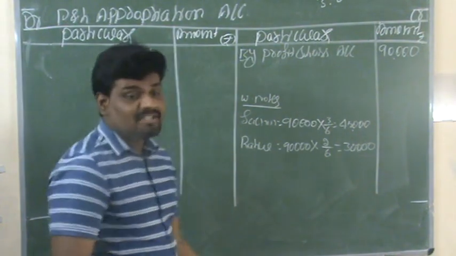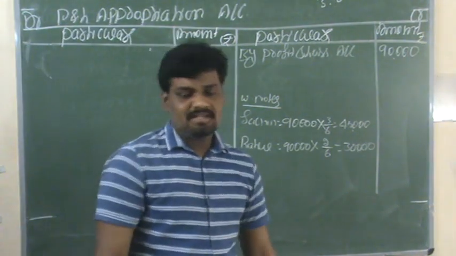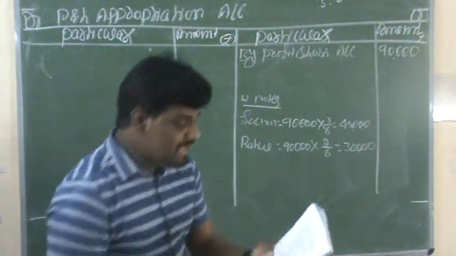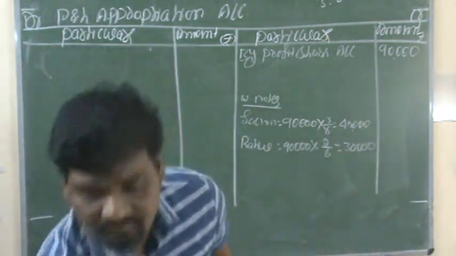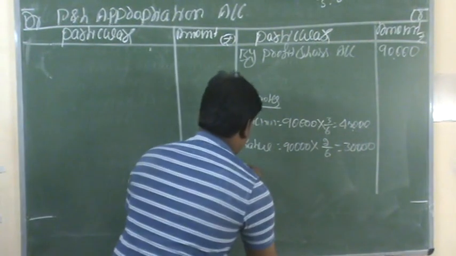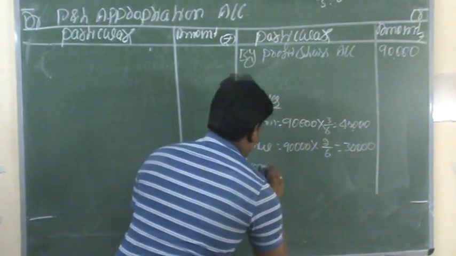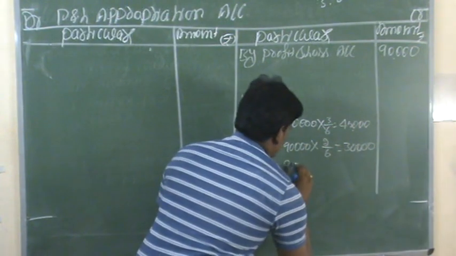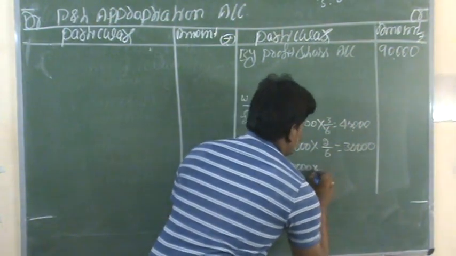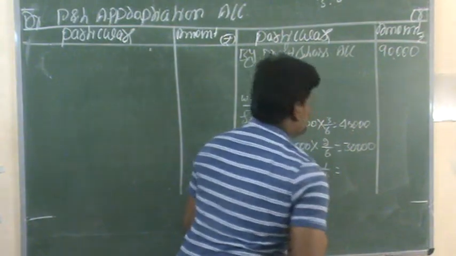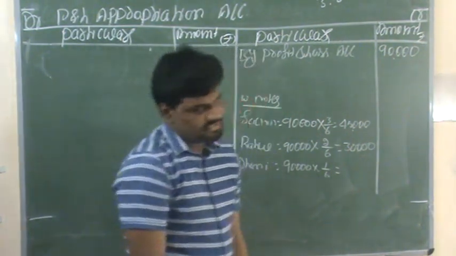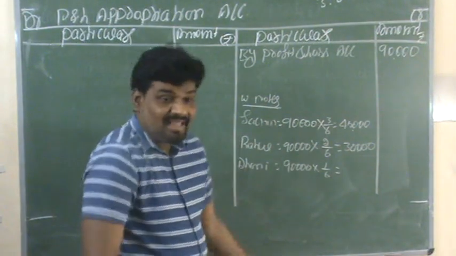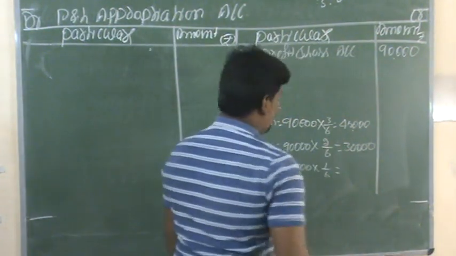The next partner, Dhoni, is the new partner. Dhoni's share is 1/6, right? 90,000 into 1 by 6. This is Dhoni's share of profits in the business for the year.